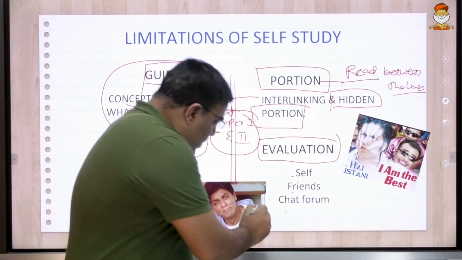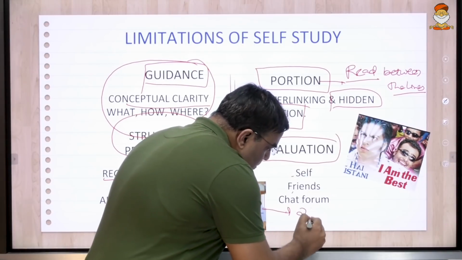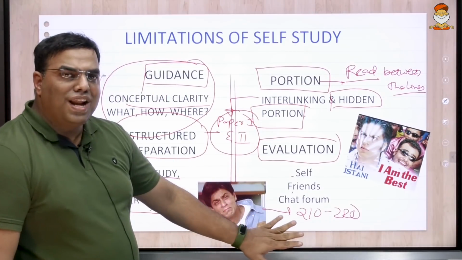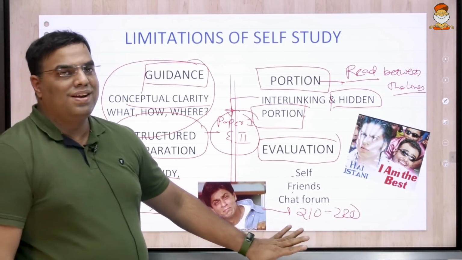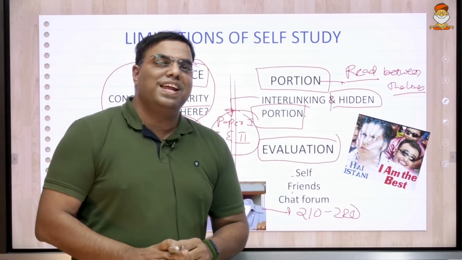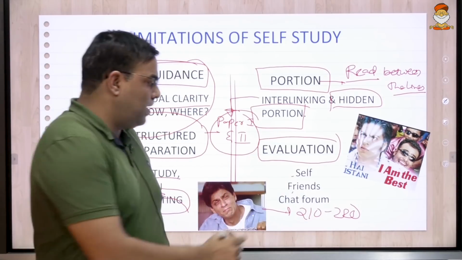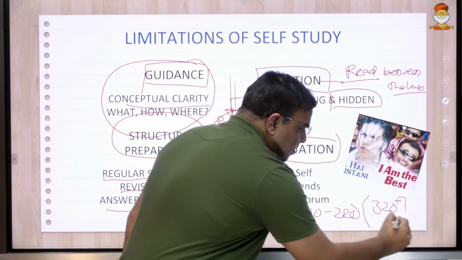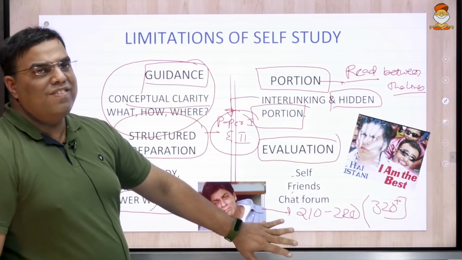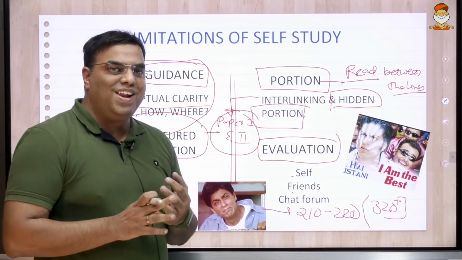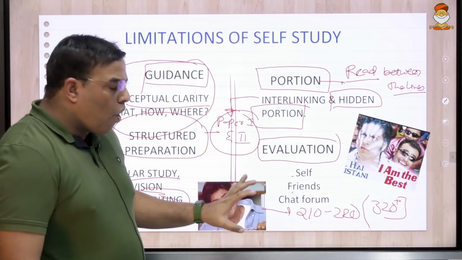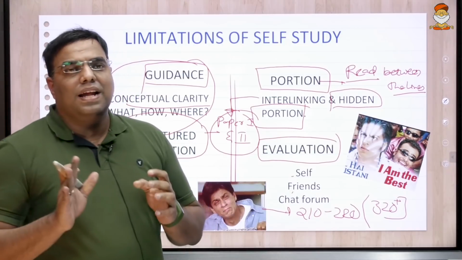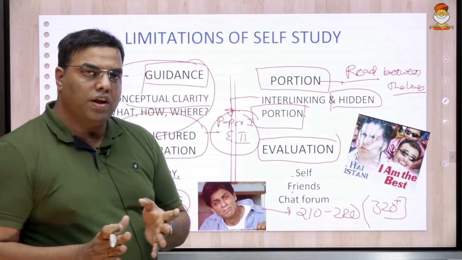And most of the people end up scoring somewhere between 200 and 220 in the optional. At first glance, this looks like a very decent score. But please remember, this is a rejection exam. This is a race to the top. When the person on the list is scoring 320 plus, right? 100 marks you cannot cover in GS or in essay, and least of all in the interview. So optional is your forte. Once you do your optional well, right, it is the only one that will take you to the interview.